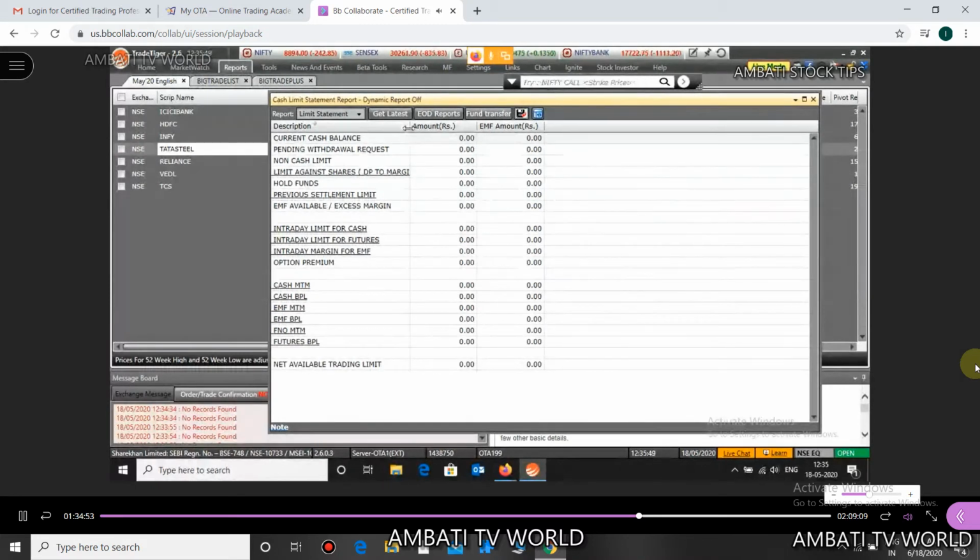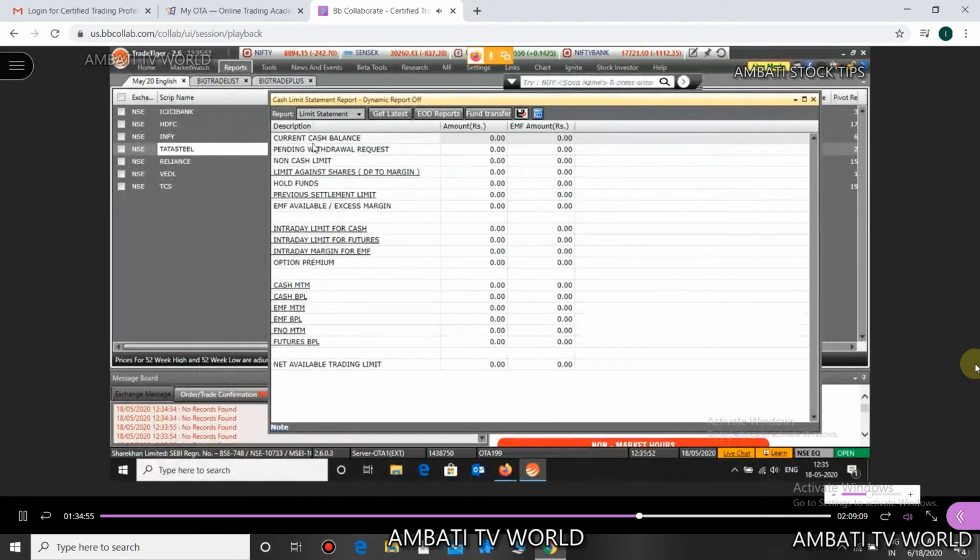Krishna ji, it's not that necessary, because it will just have your funds and the margins that you have used. Current cash balance means the amount that you have in your account. Pending withdrawal request: if you have put any pending withdrawal request, it will be shown here. Non-cash limit is a separate thing. Non-cash limit is when you get a limit from your broker.